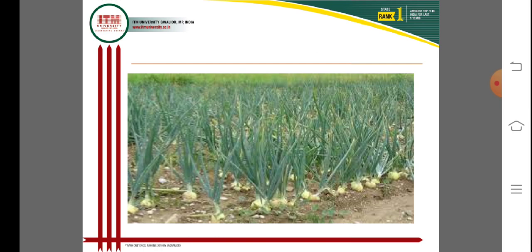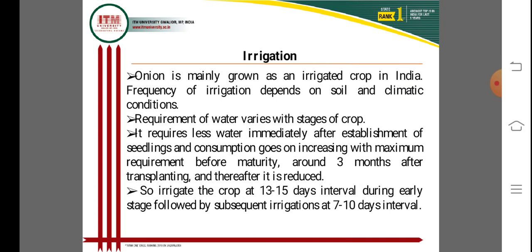Now the irrigation. Onion is mainly grown as an irrigated crop in India. The frequency of irrigation depends on the soil and climatic conditions of the area. The water requirement varies with the stage of the crop. It requires less water immediately after establishment of the seedlings.